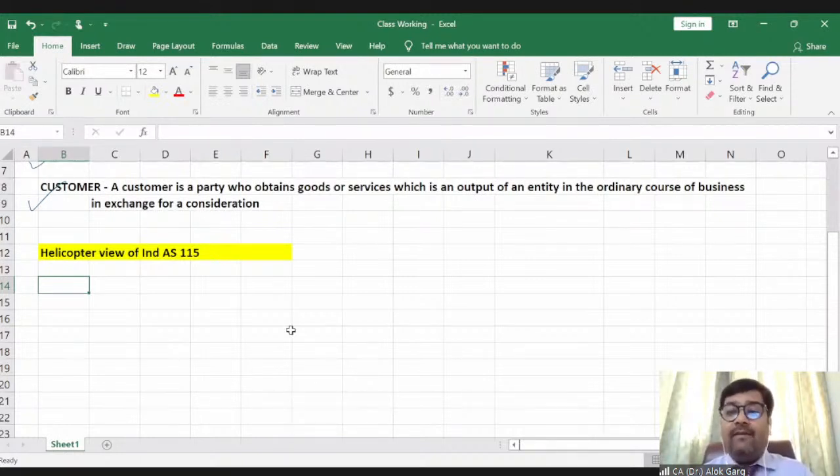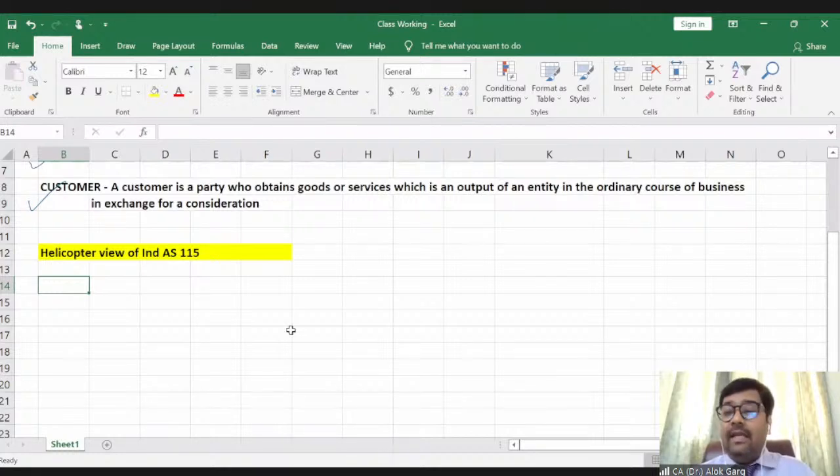When you have to recognize revenue, for any recognition, what is required? For example, you have all learned accounting for fixed assets, right? In your IPCC curriculum, or while doing an articleship, you are well versed with the fixed asset standard. So for recognizing any transaction, what is the pre-requirement?